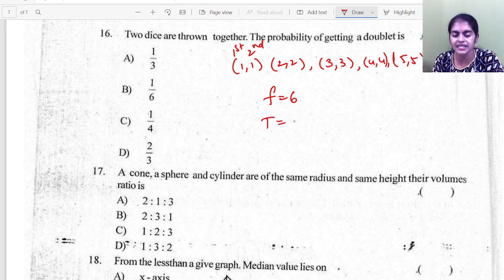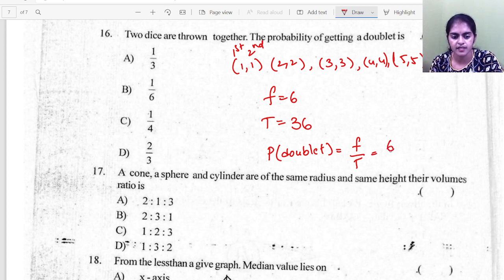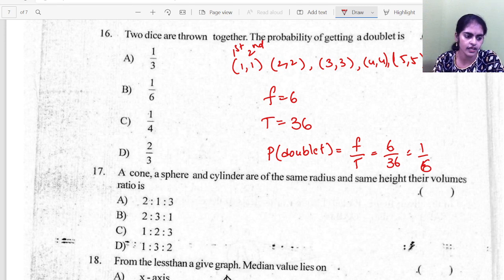But total outcomes in dice are 6 power 2, which is 36. So in one shot division of probability I have done where every question is covered. So do check out that video. Okay, so total outcomes are 36. So probability of a doublet. You should not write all of this in the exam. Okay, so you should directly divide 6 by 36. So you'll have 1 by 6. Okay. So option B is correct.